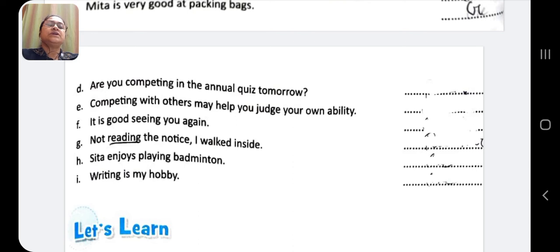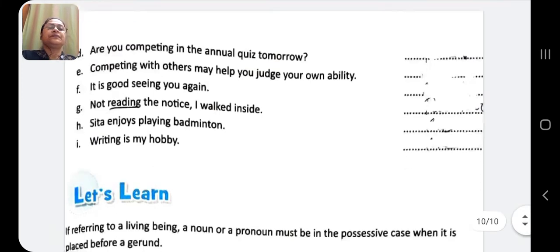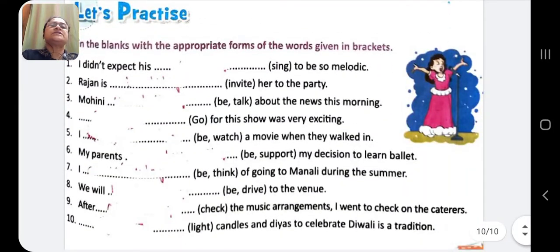Not reading the notice, I walked out. I walked out, not reading the notice. So here not reading the notice will be, reading will be then gerund. Sita enjoys playing badminton. What she enjoys? Playing badminton. Here playing is gerund. Writing is my hobby. Here writing is subject. So it is gerund. Now coming to the next, let's practice part.